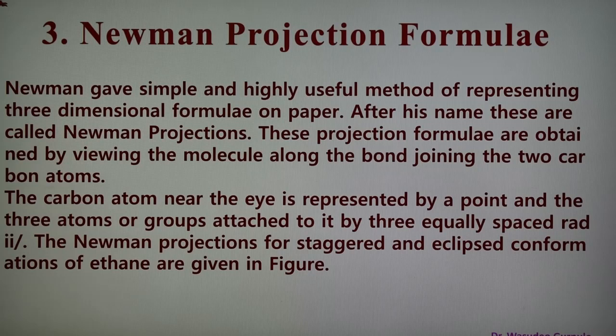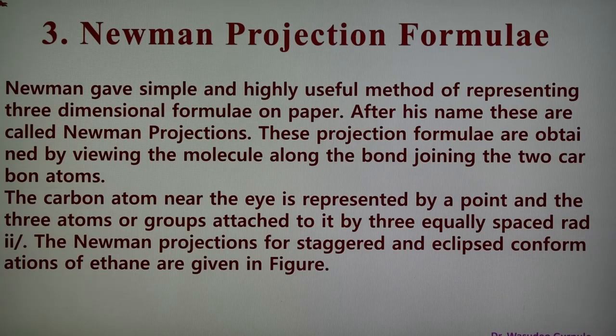The carbon which is near the eye is represented by a point, and three atoms or groups are attached to it by three equally spaced radial lines. The carbon atom which is away from the eye is shown by a circle, with the three atoms attached to it by three equally spaced radial extensions.